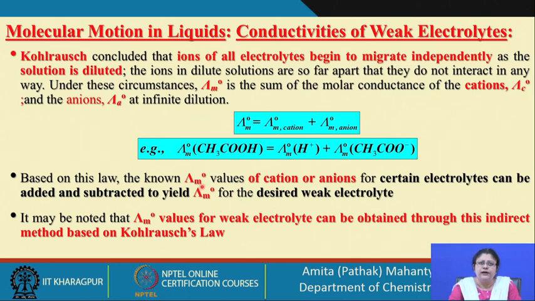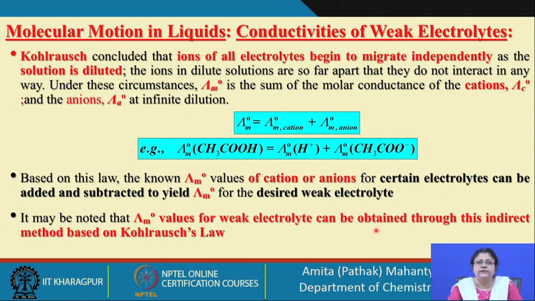That means the molar conductance at infinite dilution for a given electrolyte can be found out by a combination of addition or subtraction of various values of molar conductance of cations and anions, which are known to us. So, it may be noted that the lambda naught values for a weak electrolyte can be obtained through this indirect method. So, how do we do that?